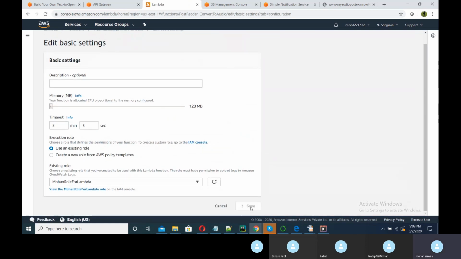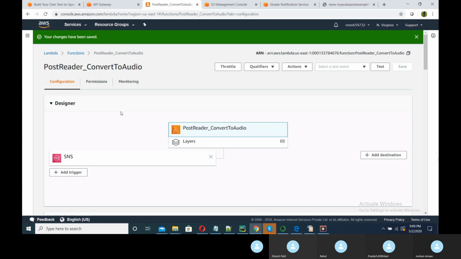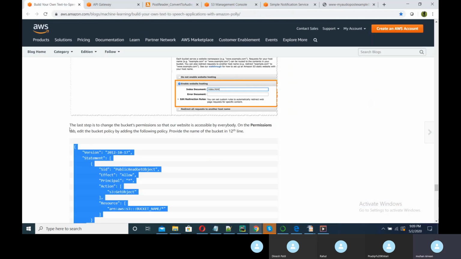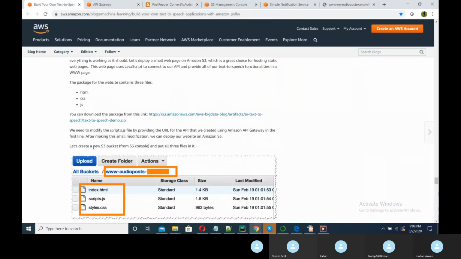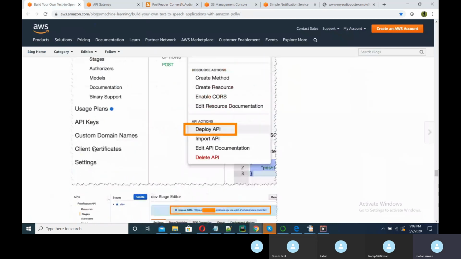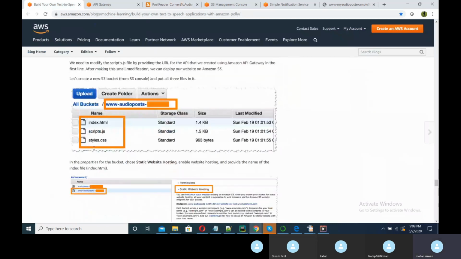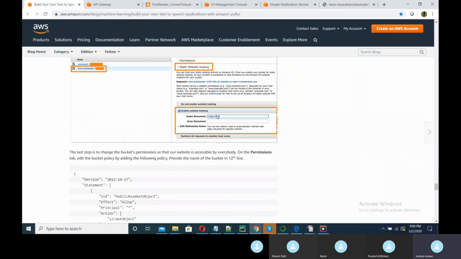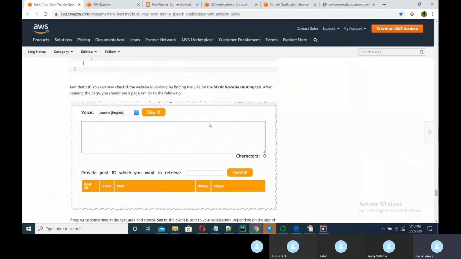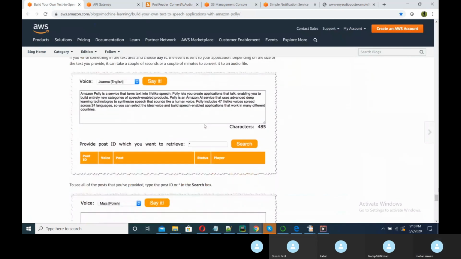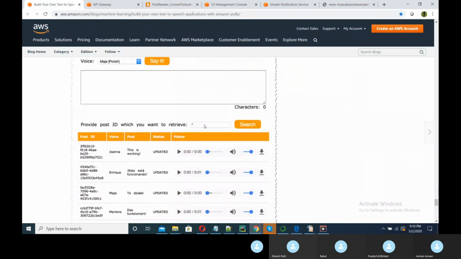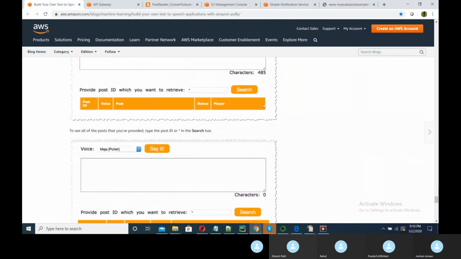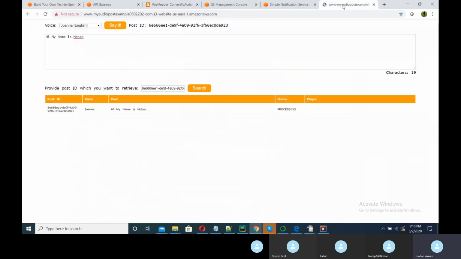Alright. Deploy API is done. Audio post, static site itself, index.html we have done. Policy we have given. Right, so everything we have done.